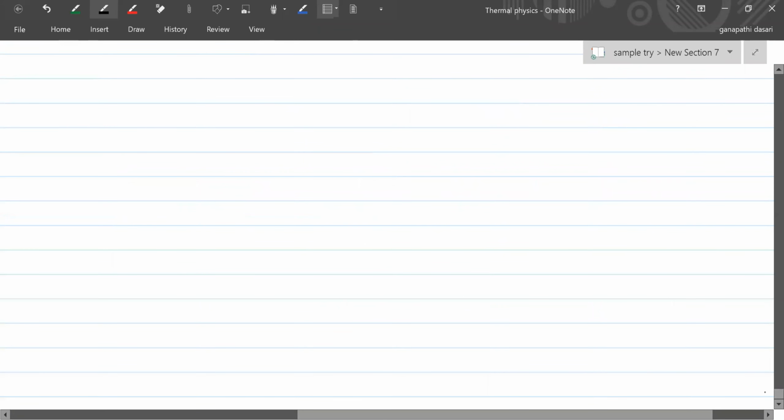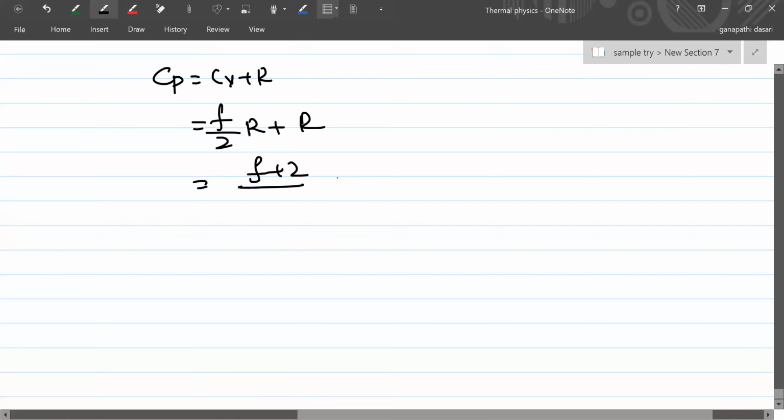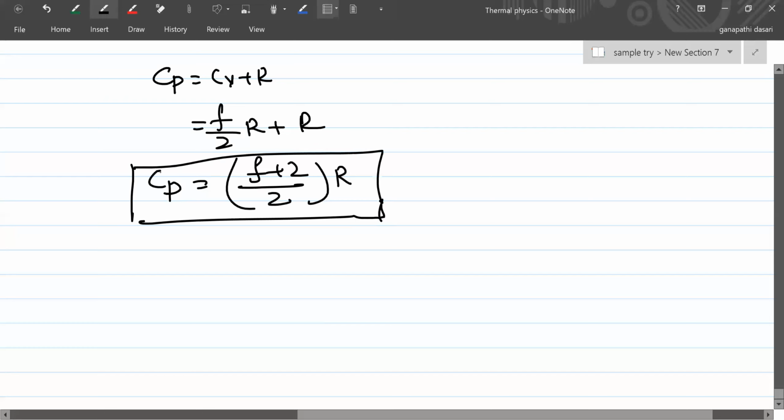Next, here we did not discuss much, and from here another point we can do. Cp is equal to Cv plus R. Cv we know is F by 2 R, plus R, that is F plus 2 by 2 R, which is nothing but Cp.